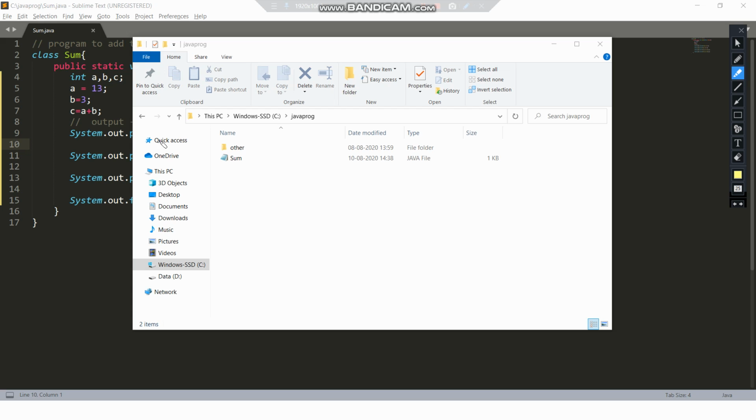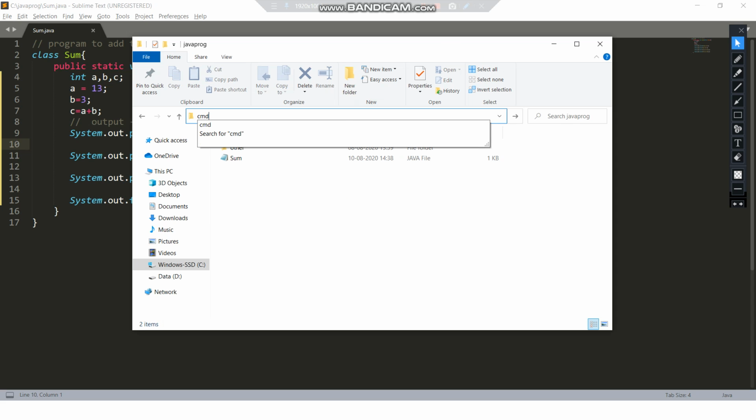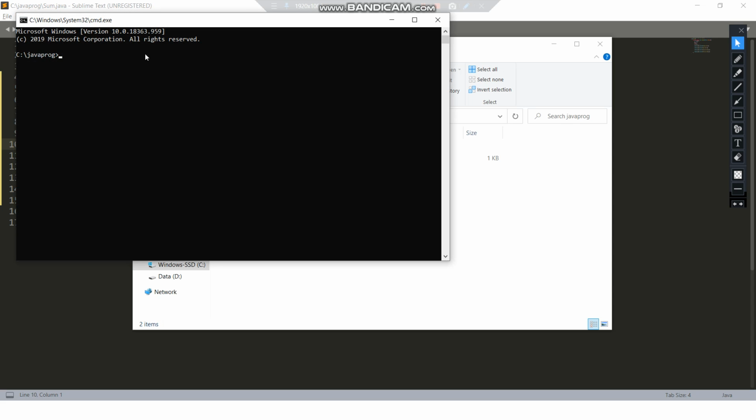Now, in this Java proc folder, here you can see this address bar, and here also you can see my Java file. Some file got saved over here. Now we'll compile it. First we'll open our command prompt. So I typed over here, and then we'll delete this and type cmd and enter. Okay, so this is the cmd which is opened.